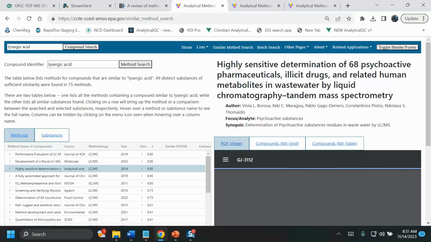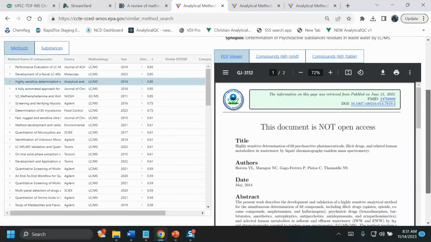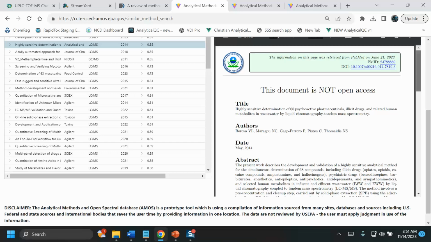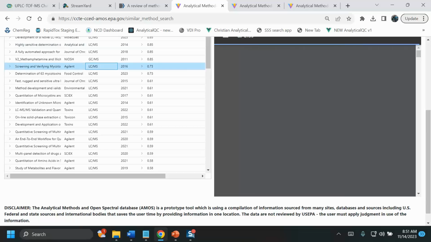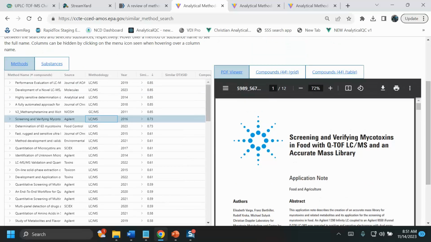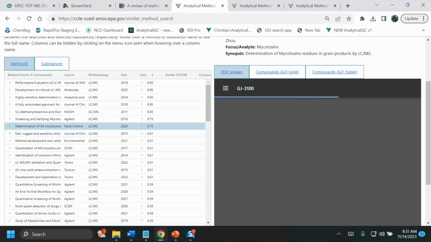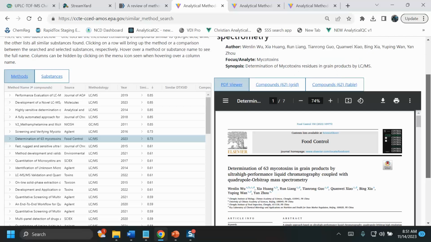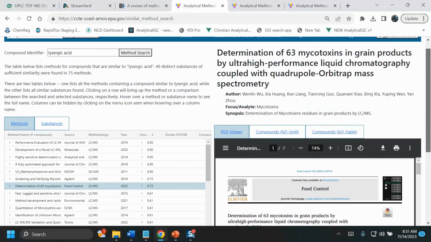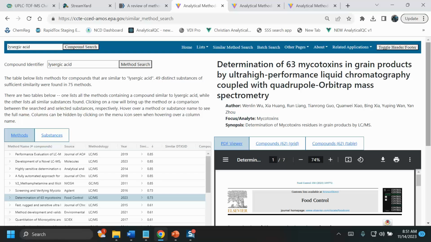It turns out that this one is a closed access article, but you do have access to the title, the authors, the abstract, and one click, and you are out to the website doing a search based on DOI. But we also pulled back many other chemicals here. Here's an Agilent application note. This is a Journal of Food Control, etc., etc. So this is a way to do similarity searching based on chemical structure to find a good starting point for methods. We've also given you a batch search here.